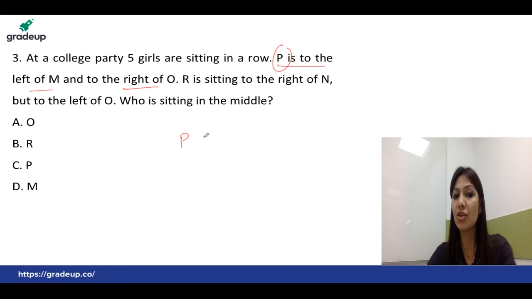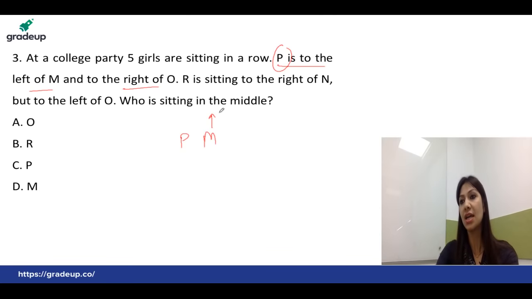of M. So you will paste M here, and if it is not mentioned in the question that the persons are facing north, east, or west, then generally you take the direction of the person according to your convenience. That's the north direction. So you can decide the left and right of each and every person individually, right? So P is sitting to the left of M and this person P is sitting on the right side of O. So I now have the comparison of P according to the directions given in the statement itself.